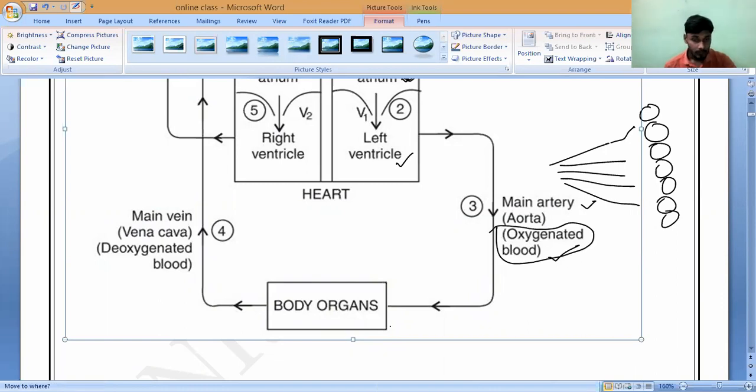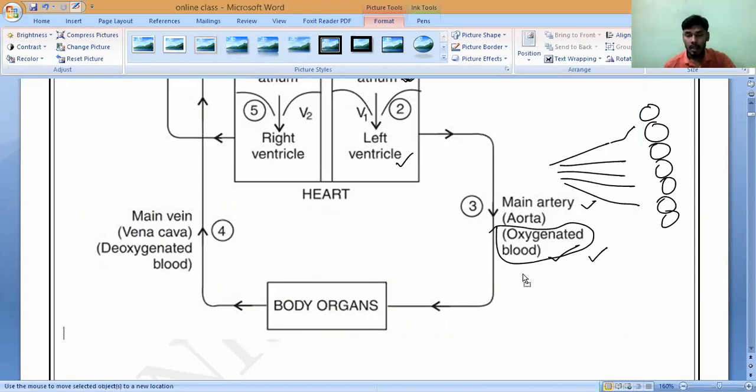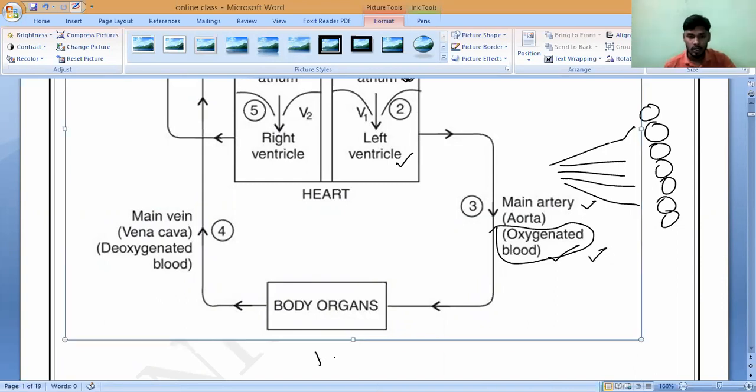So now, with the help of capillaries, the body organs will absorb the oxygenated blood, and they will do the process called respiration. You understand? In this respiration, they take the oxygen and they release, they take out, what? They take out CO2. Is it yes? They take out CO2.